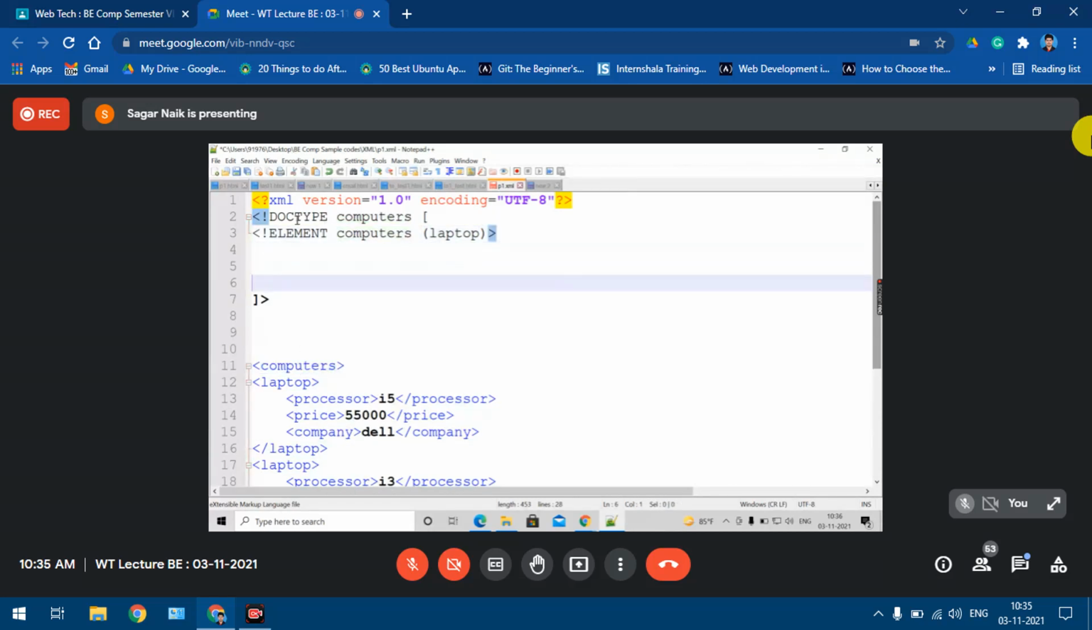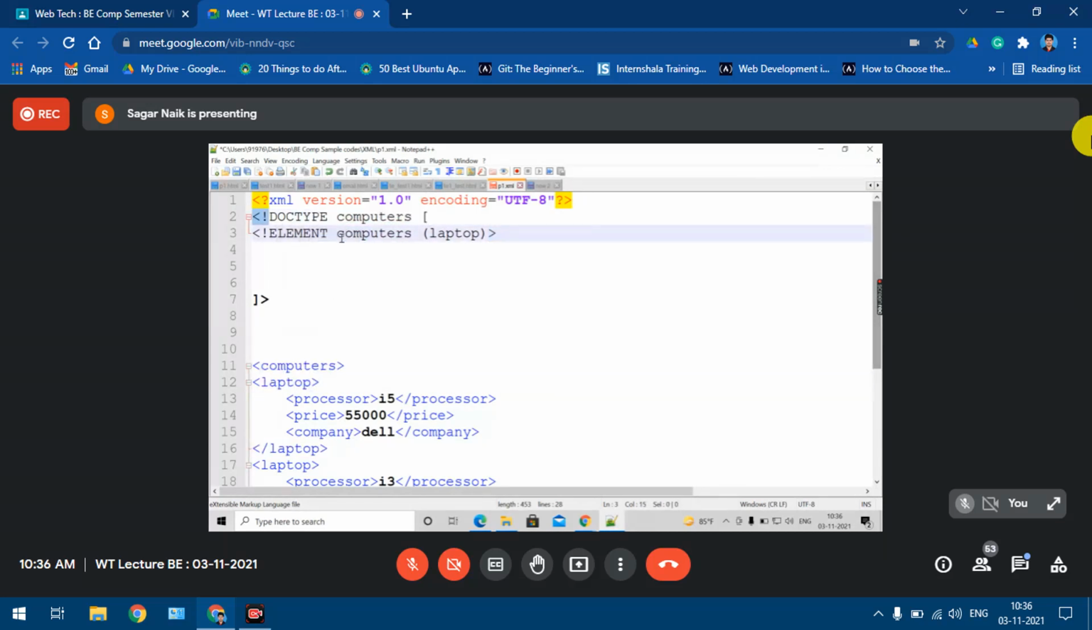Don't think that here you are defining the root node. No, this is not a definition of the root node. Here we just specify the doc type, saying that this is our root node, computers. Understood? So once you give this line, then you have to start defining each element, including the root node. That's what I have done over there.